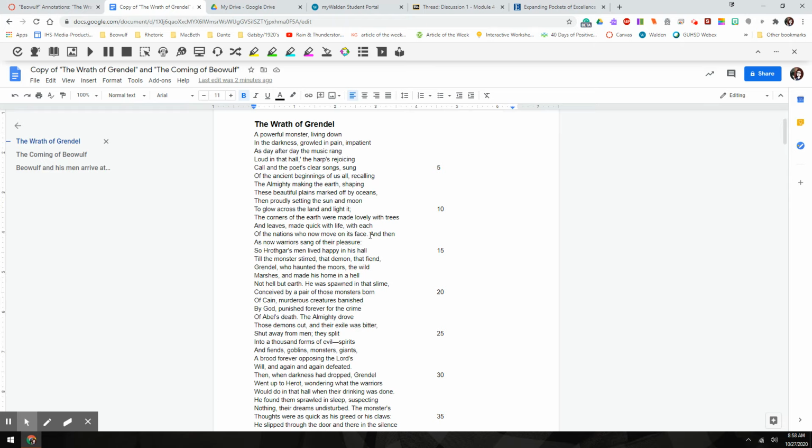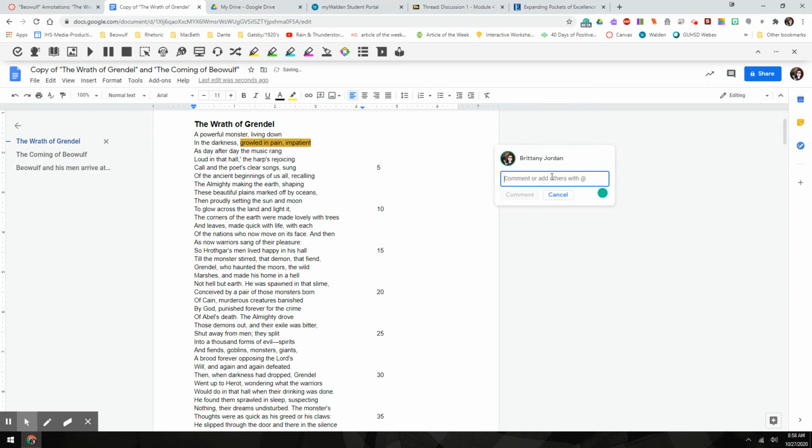So in this little section, because this is one sentence right here, remember our period doesn't show up until way down here, I'm going to look through and I am going to use my yellow to highlight characterization. And I'm going to look at Grendel first. I'm going to say that he's growling in pain and he's impatient. I'm going to make that yellow.